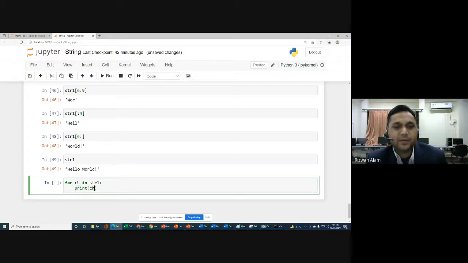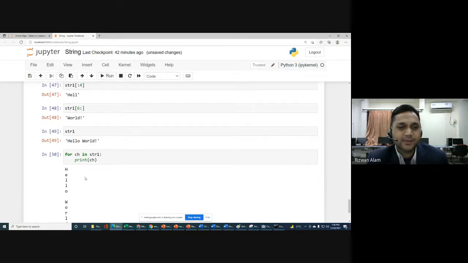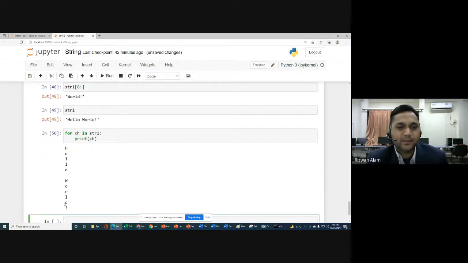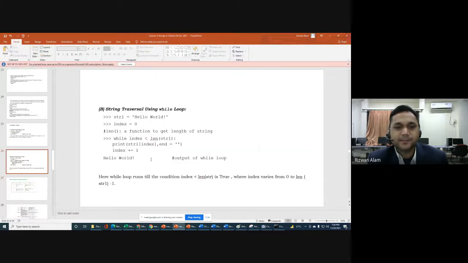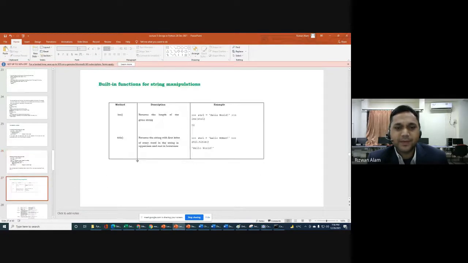So all the characters will be printed simply, HELLO WORLD and the exclamatory mark. We can print all characters like this using a for loop. Similarly, we can use a while loop also.